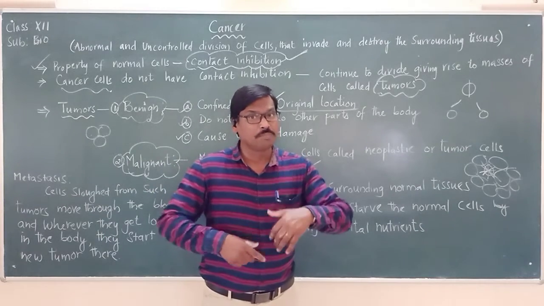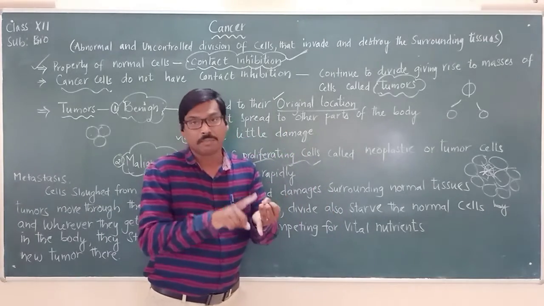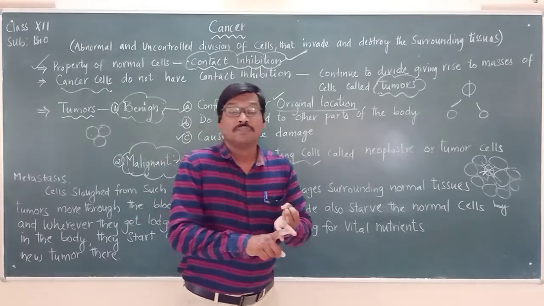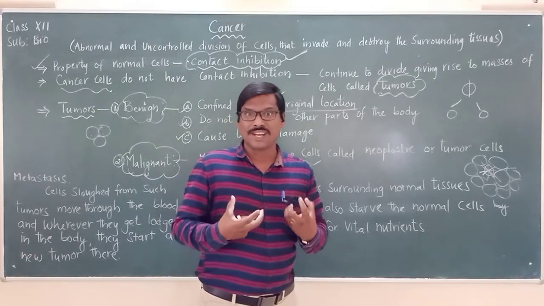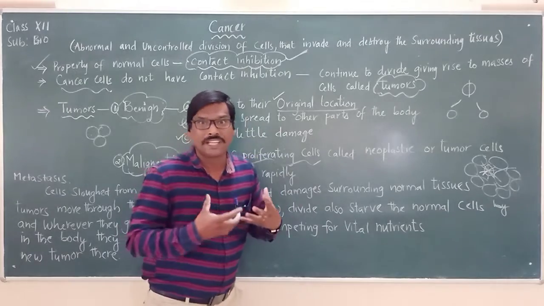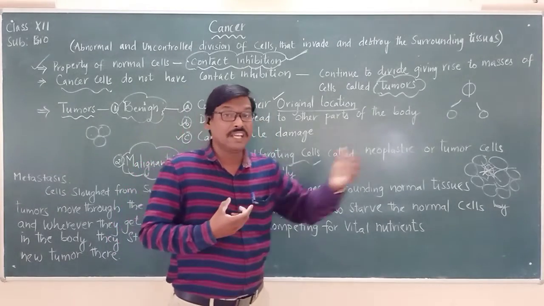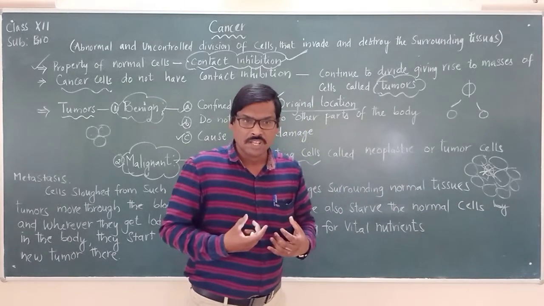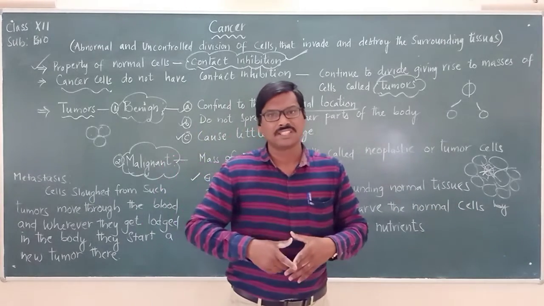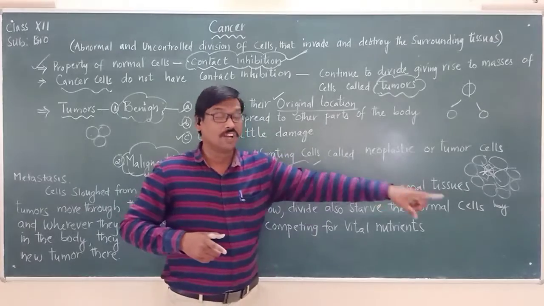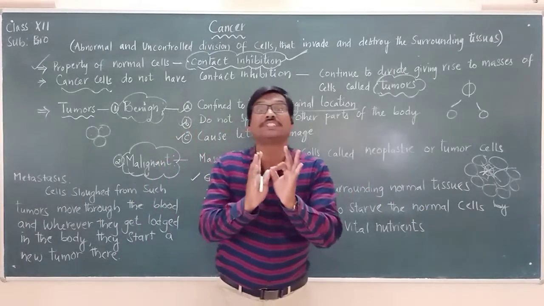They are multiplying fast, so nutrients are required. They will be competing for those nutrients with the normal cells, which means they will take more nutrients, and the normal cells will not get sufficient nutrients.